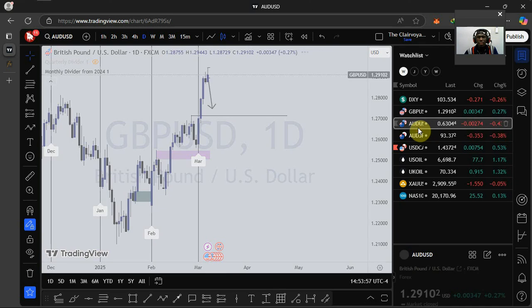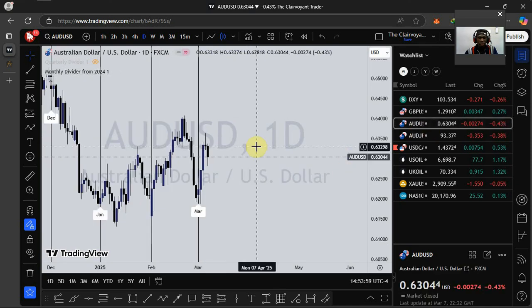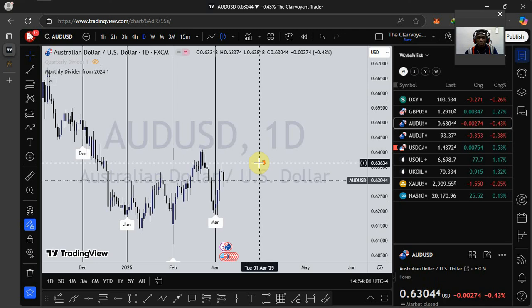Let's look at what is happening on AUDUSD. For AUDUSD too, same plan.